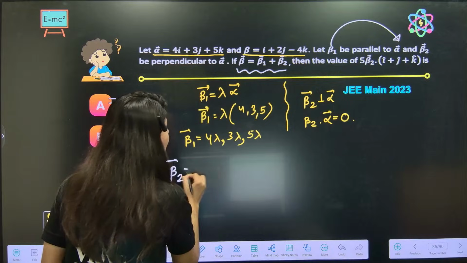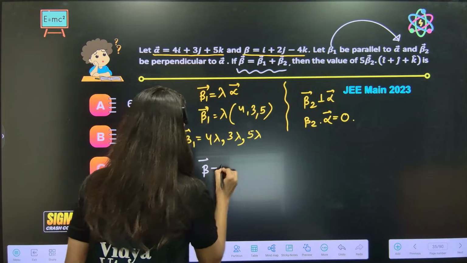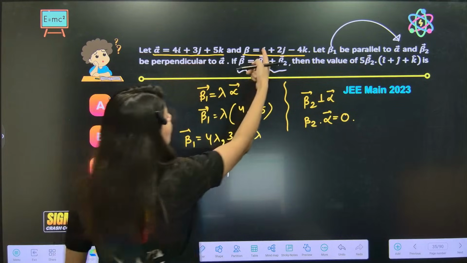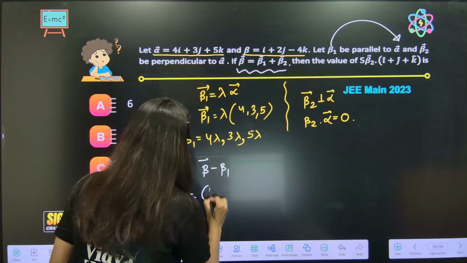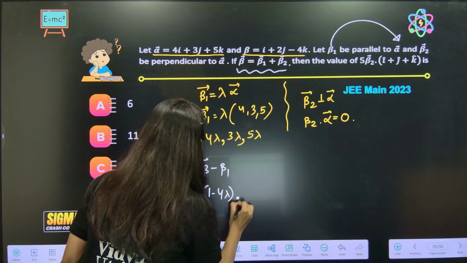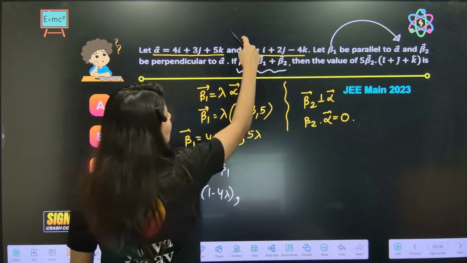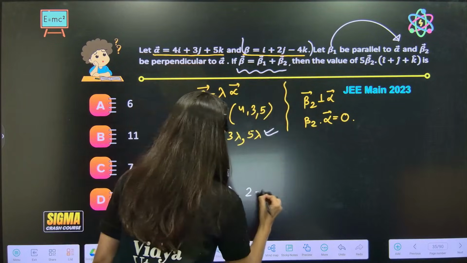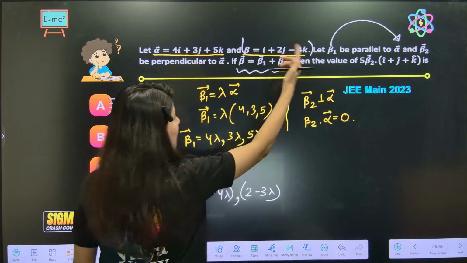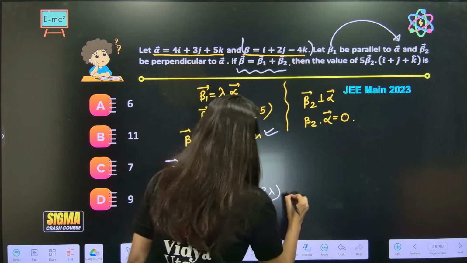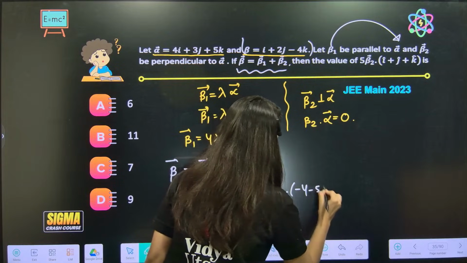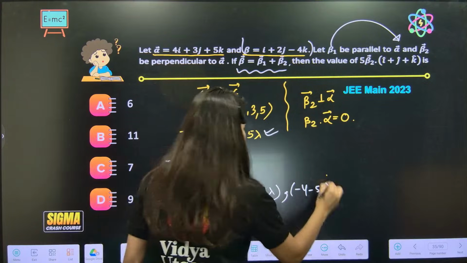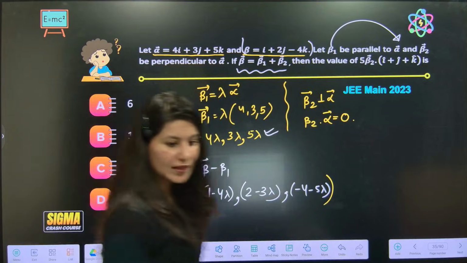So beta 2 is what? Beta minus beta 1. And these two are with me. So beta minus beta 1. What is beta? So 1 minus 4 lambda. Okay. Comma. Now beta minus beta 1. So this is your beta and this is your beta 1. Subtract: 2 minus 3 lambda. Okay, ma'am. Minus 4 minus 5 lambda. And it is beta 2. Okay. This is your beta 2, everyone.